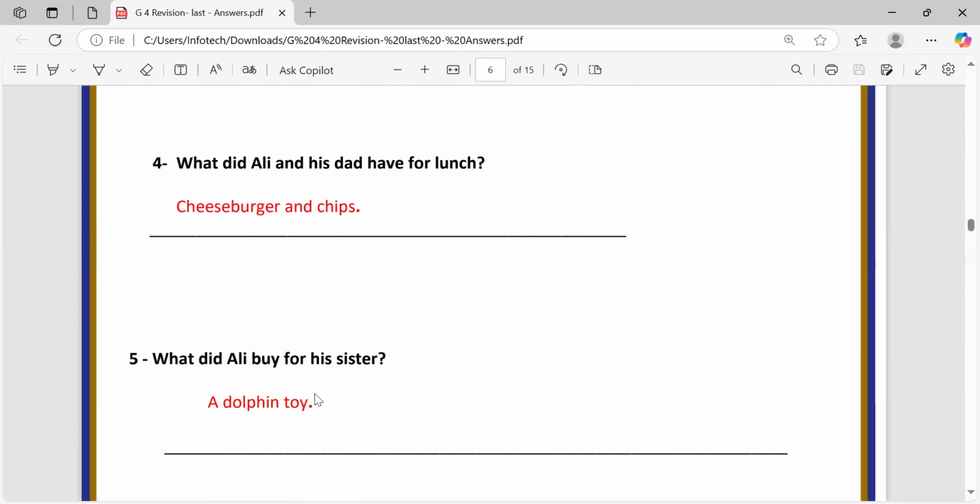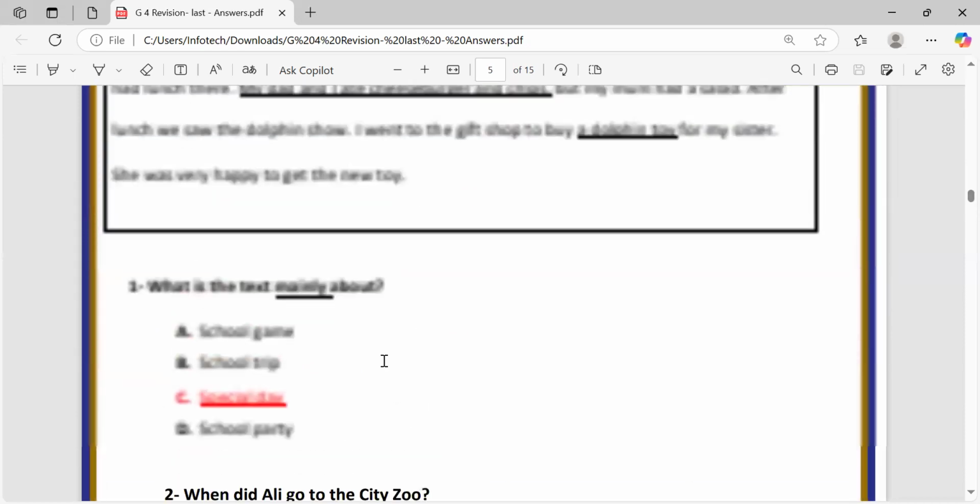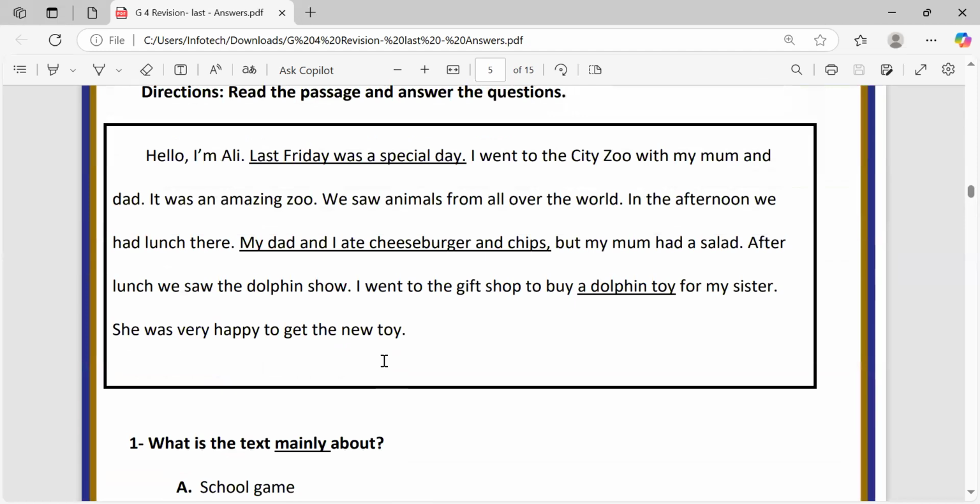The fourth question, what did Ali and his dad have for lunch? What did they eat? He's asking. And the last one, what did Ali buy for his sister? Okay, let's read the reading passage and search for the answers.